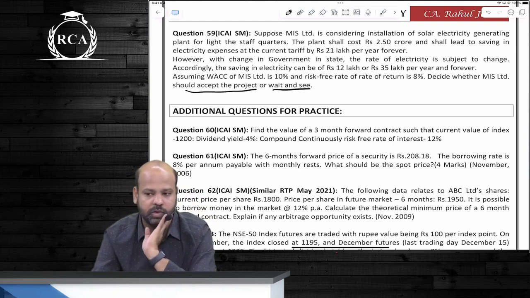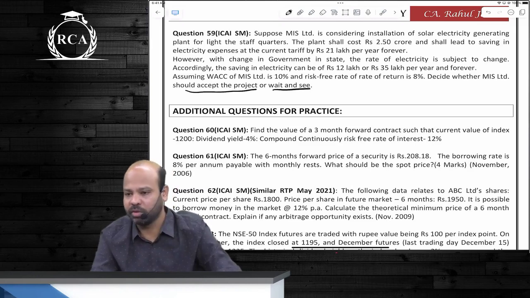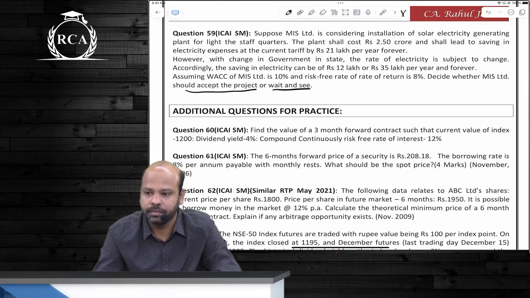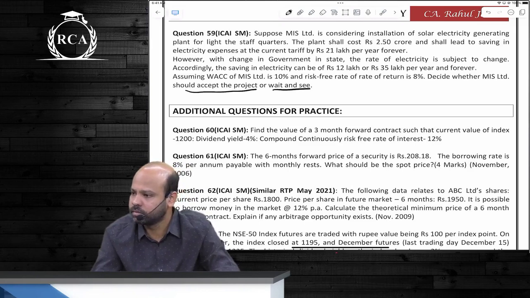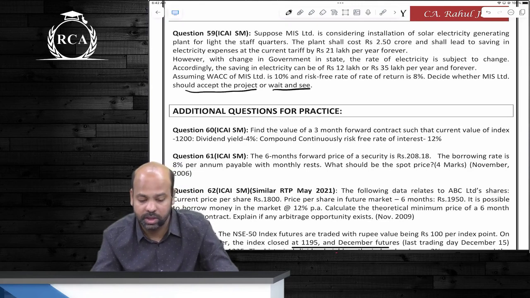So, can you arrive at it? If it goes up to 35 lakhs, what will happen? If it goes down to 12 lakhs, what will happen? The answer given to this in the new study material is incorrect in my opinion.